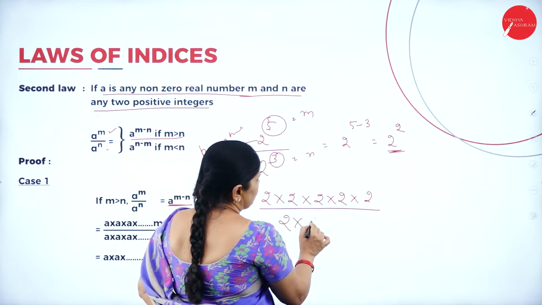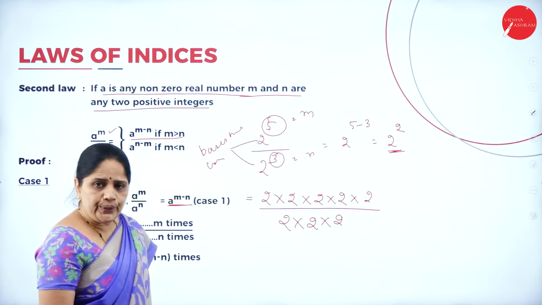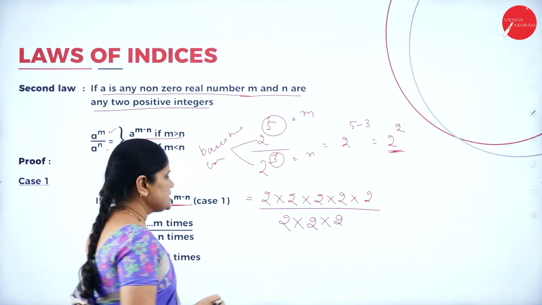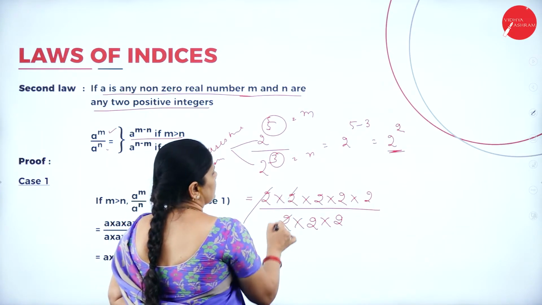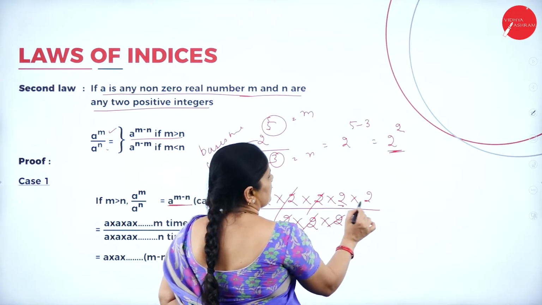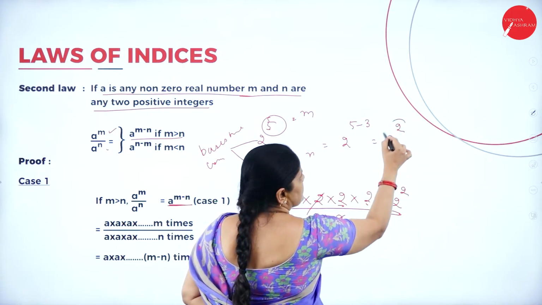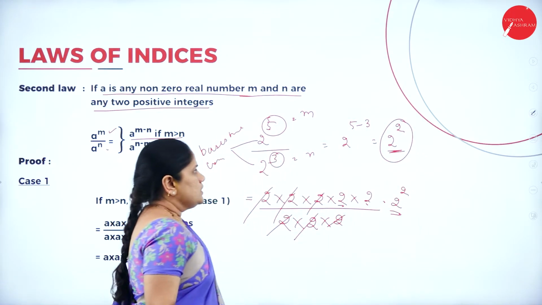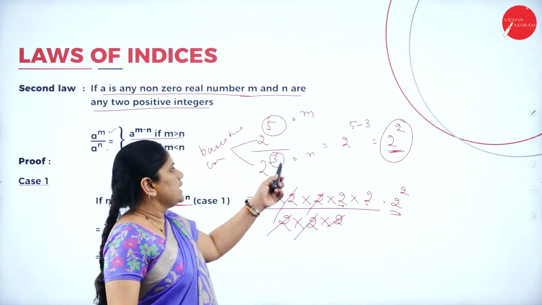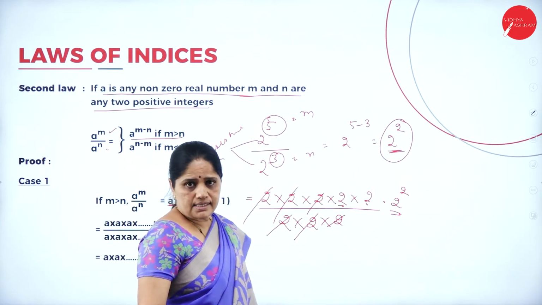How many times should I write? 3 times. So 2 into 2 into 2. Now when I simplify, I will cancel this. What is remaining here? 2 to the power 2. I am getting the same answer here. So I can just deduct the power and I'll get the answer.